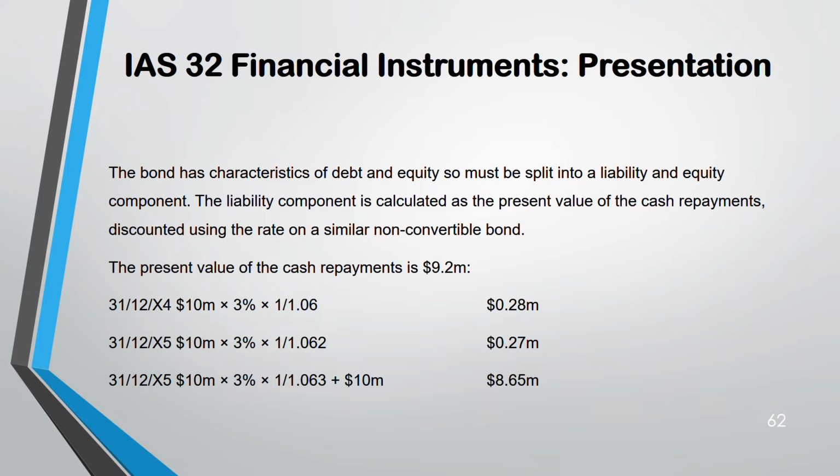Plus, if you see for 2005, the last year, I mean it's 2006 actually. Again, I've made a mistake for the last line. It is plus 10. Why that plus 10? Principal amount. First 2 years, only the interest. Last year, interest plus the principal, 10 million. That's why you see the amount goes to 8.65. Add all the 3, it will be 9.2. This is how you find.